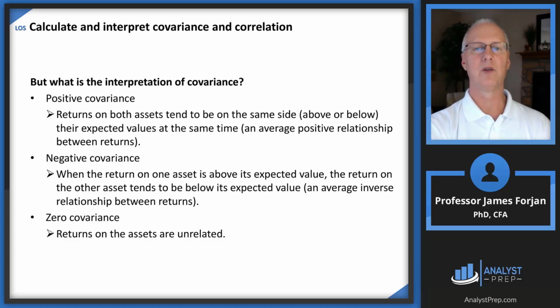Zero covariance means that they're not related, meaning that if one goes up by 10%, the other one could go up or down, or up or down. You just don't know. There's no relationship.